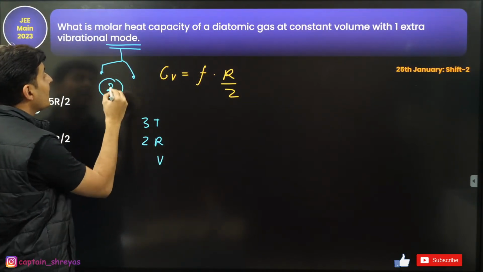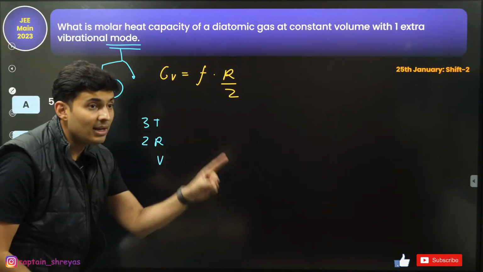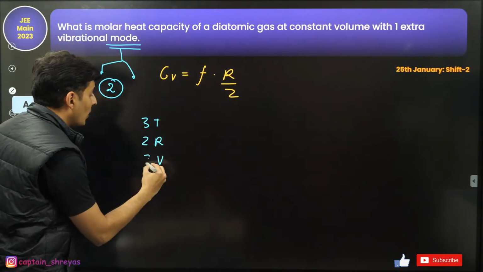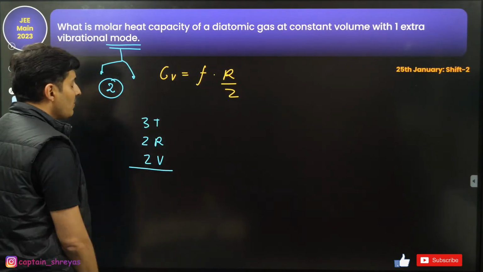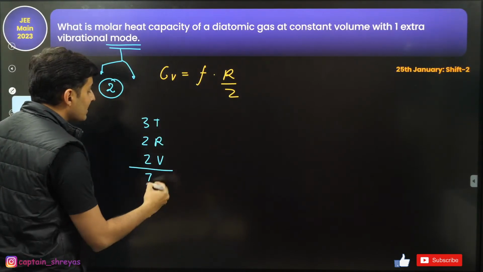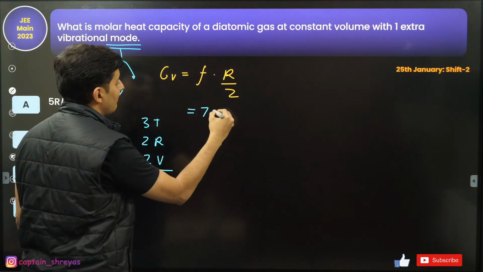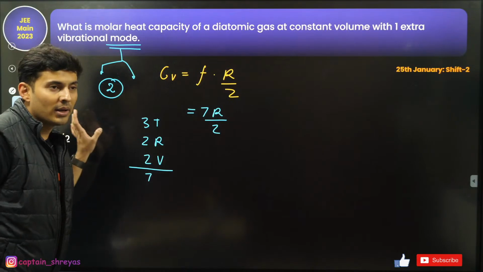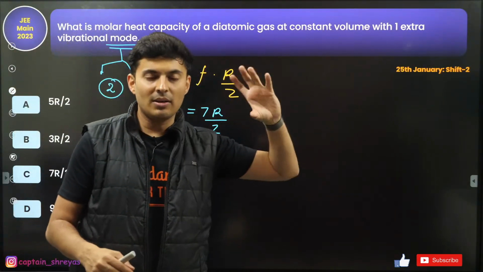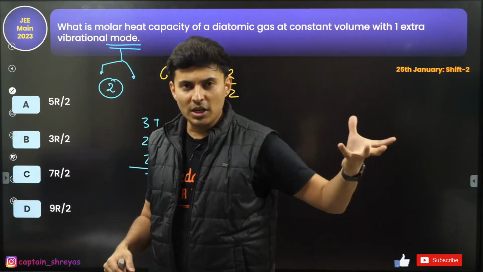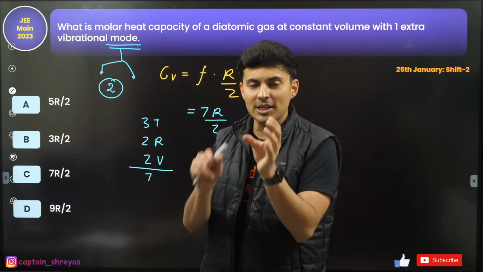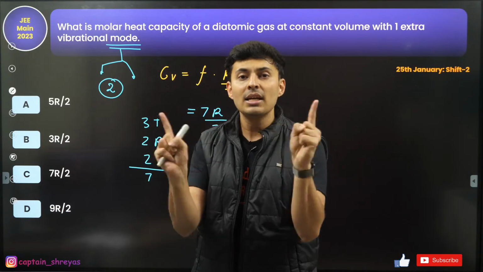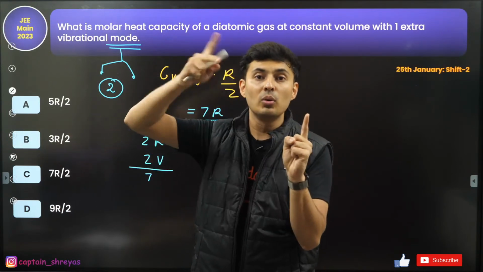So you should basically count this one extra vibrational mode as 2 degrees of freedom. So it is counted over here as 3 plus 2 plus 2, which is basically 7. So this F becomes 7, and hence the answer is 7R by 2. Basically, one degree goes as potential energy and the other degree goes as kinetic energy. That's why one mode of vibrational energy actually corresponds to 2 degrees of freedom.